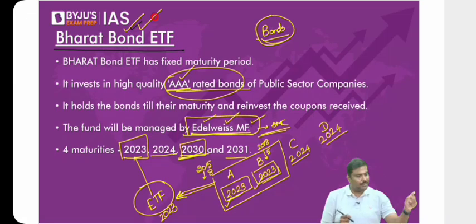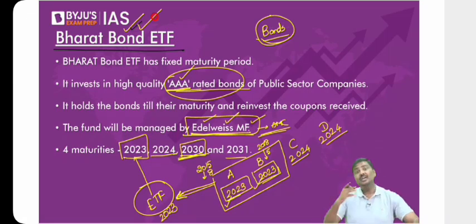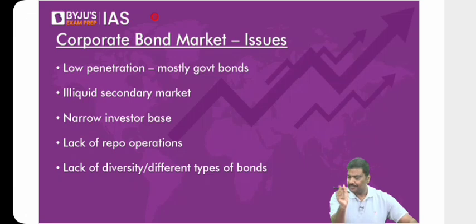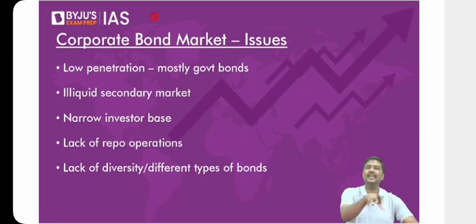Done. So I hope the idea of ETF is clear to you. One is equity ETF, second one is debt ETF. In equity ETF, we generally sell the shares of the companies clubbed together. In debt ETF, we sell bonds of the companies clubbed together. But the Government of India has issued CPSE ETF, Bharat 22 ETF, and Bharat Bond ETF. Remember that can be asked.